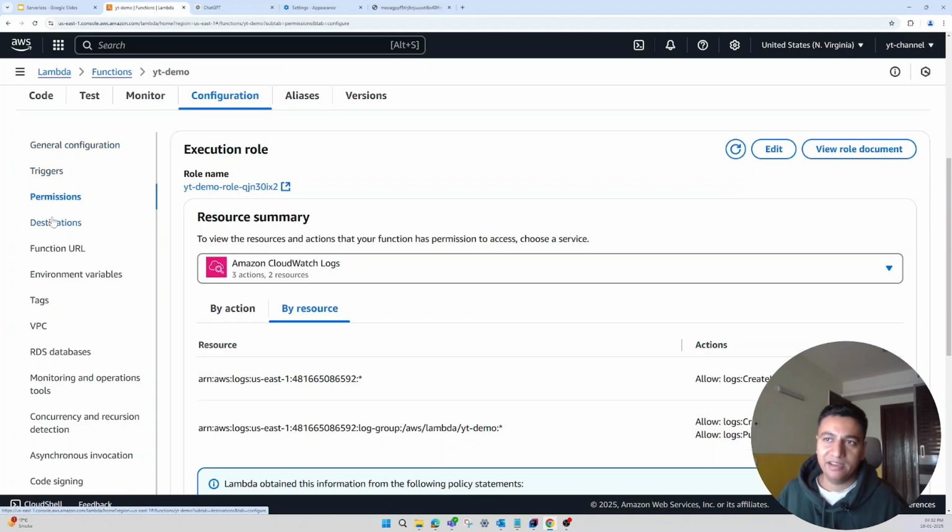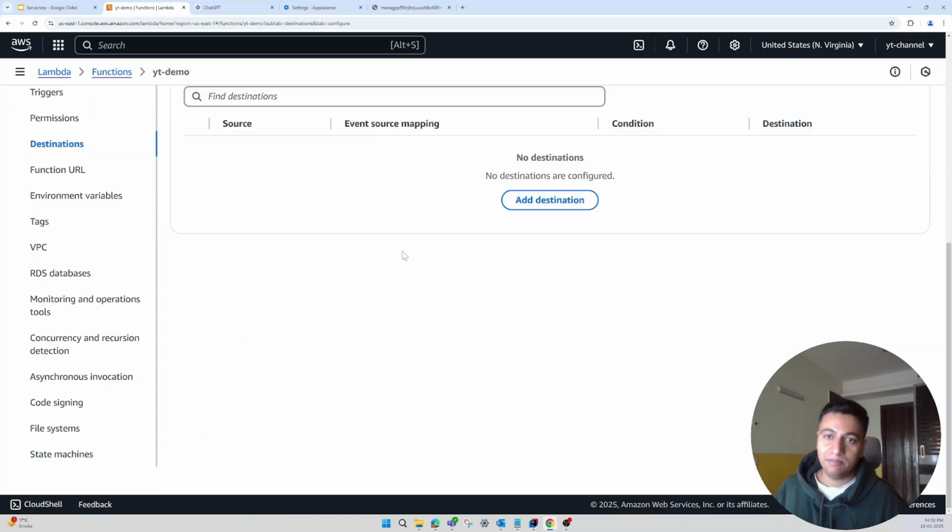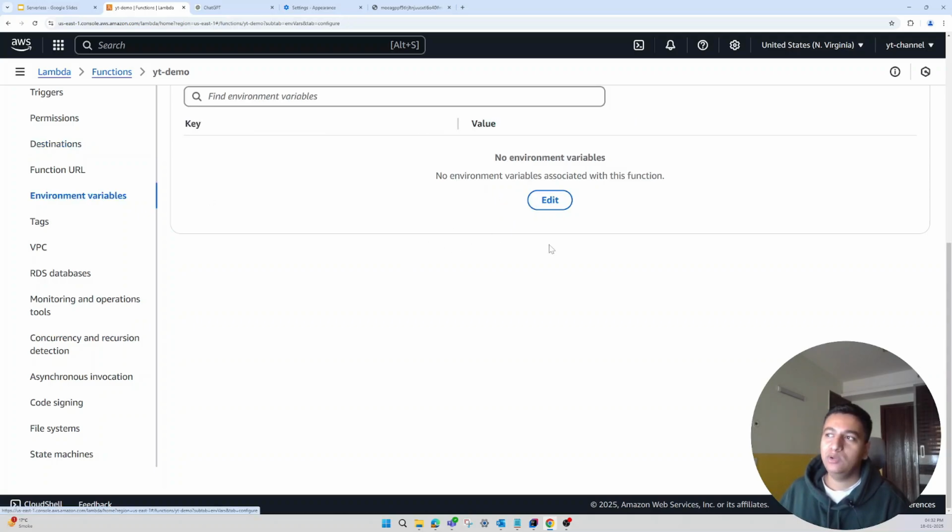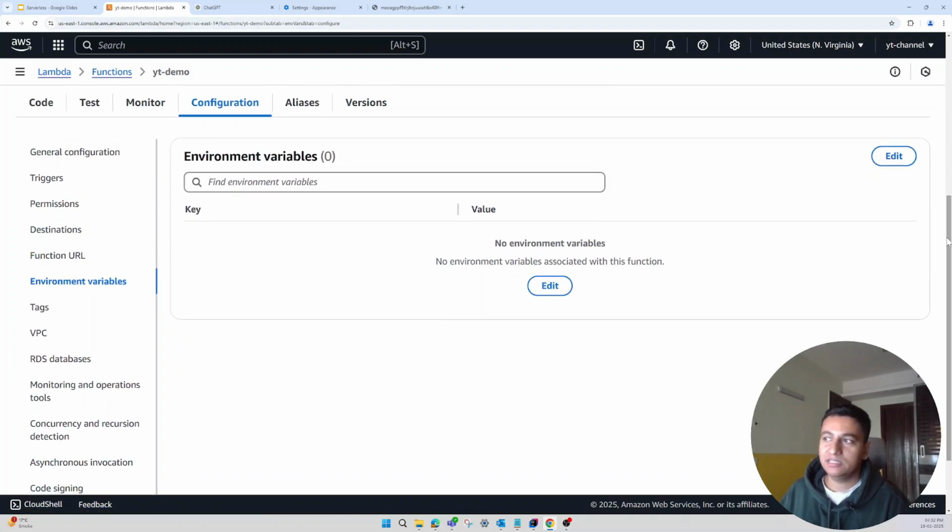Similarly, just like a trigger, you can also set a destination. For example, let's say this Lambda function is doing some image resizing, and after the resize is done, you want to get a notification on your email. In that case, you can add a destination here as well. You also have the option of environment variables. If there are any key value pairs or variables that you want to provide to your Lambda without hard coding them in the code, you can create the environment variables here as well.